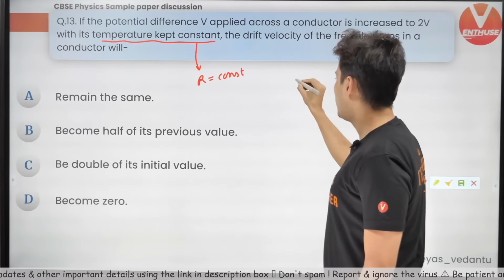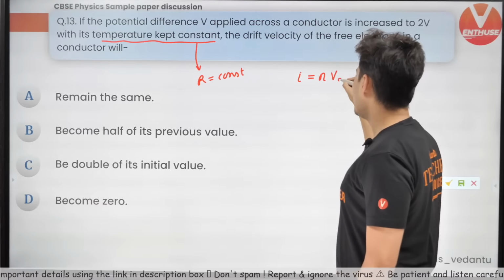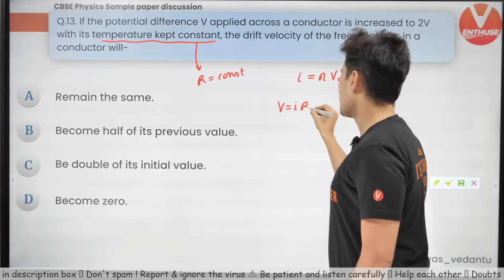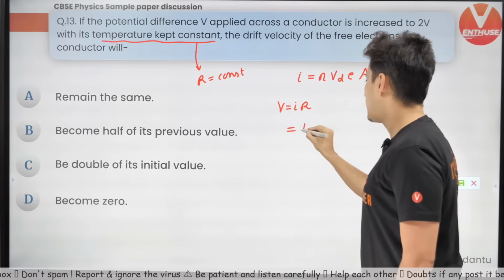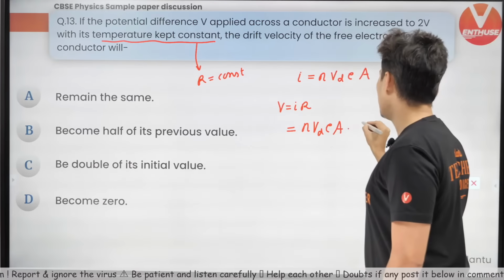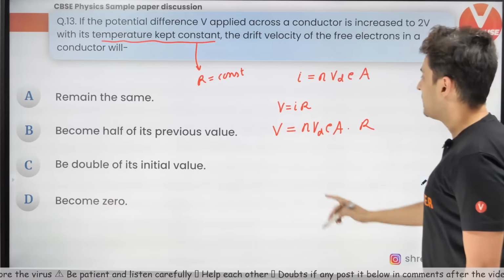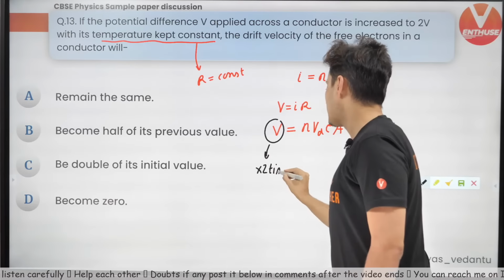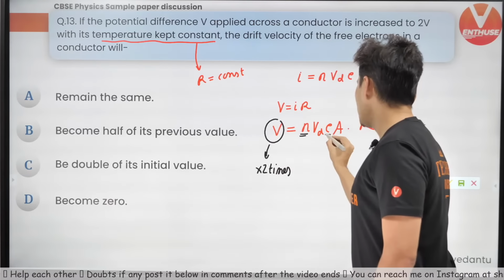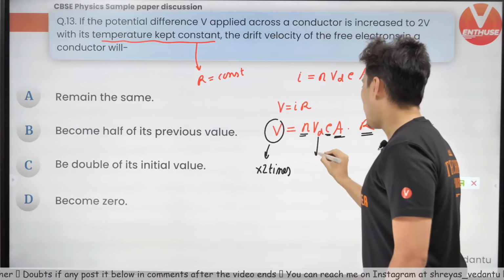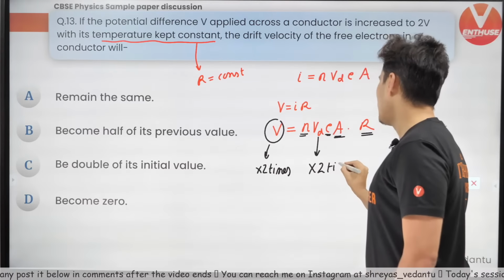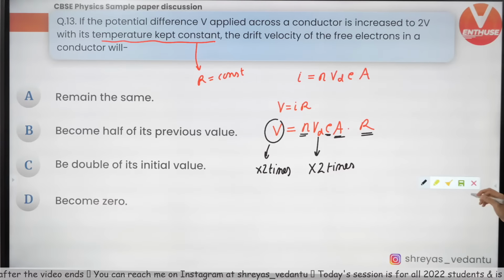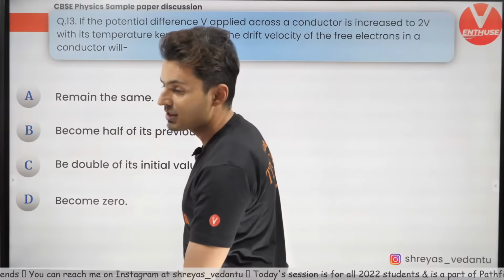If I use the formula I is equal to nAev_d, and V is equal to IR, then substituting, I'll get V = nAe v_d into R. Now, remember, voltage is made twice, so the voltage becomes 2 times. n will be constant, e constant, area constant, R constant. So obviously, drift speed should also become 2 times. If LHS becomes 2 times, naturally RHS should also become 2 times. That's the answer. So it will be double of the initial value.